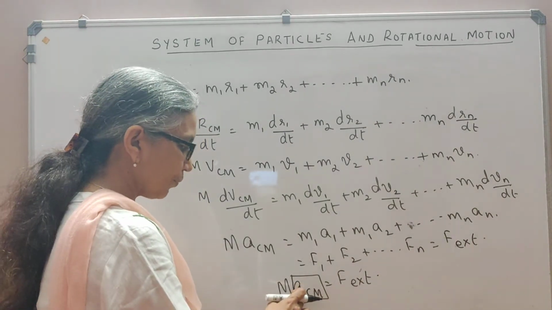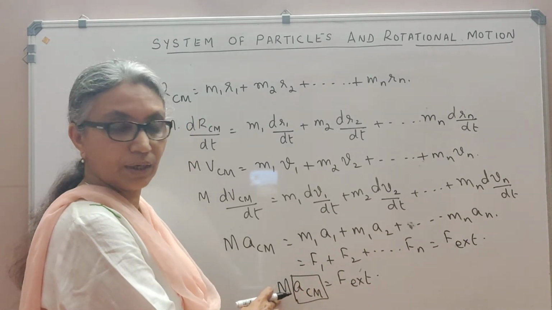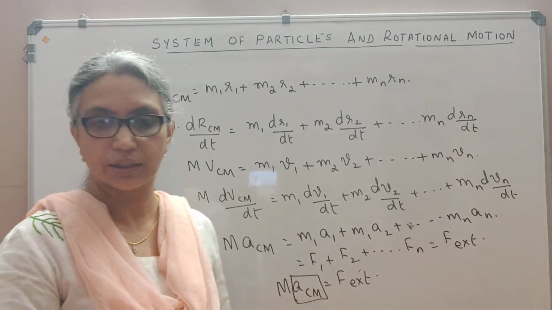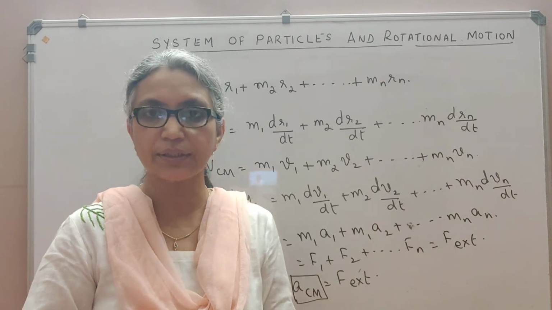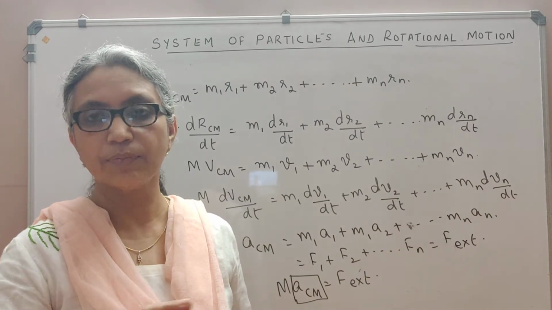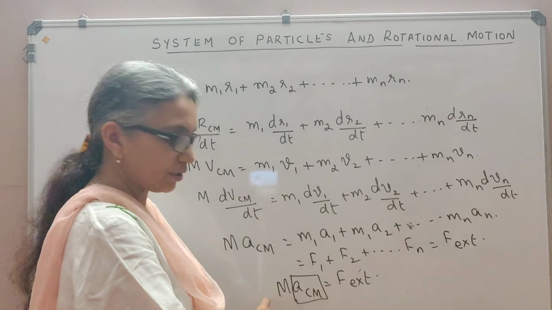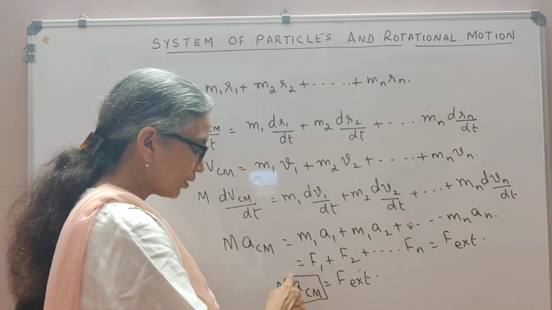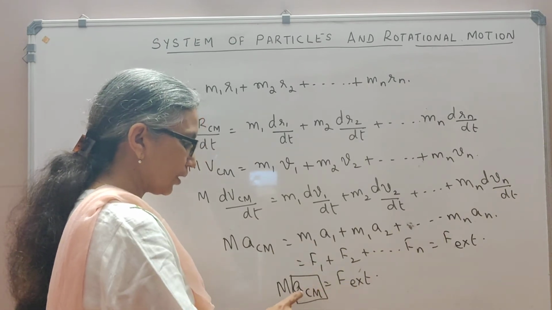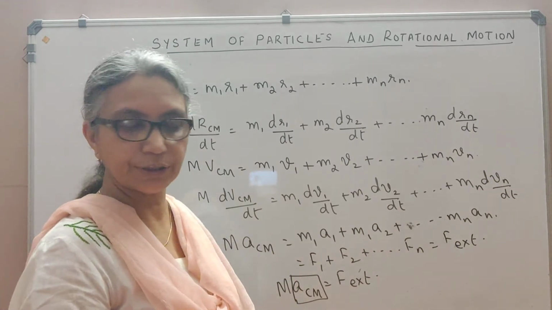So the motion of the center of mass is as if the whole mass of the body is concentrated at the center of mass and the net external force is acting at the center of mass. This is what I was telling you before also. How do you define the center of mass? As that point in that system where the whole mass is concentrated and the net external force acts at that point. So this equation shows you that the acceleration of the center of mass is as if the net external force acts at that center of mass because the whole mass of the body is concentrated at that point. Okay.